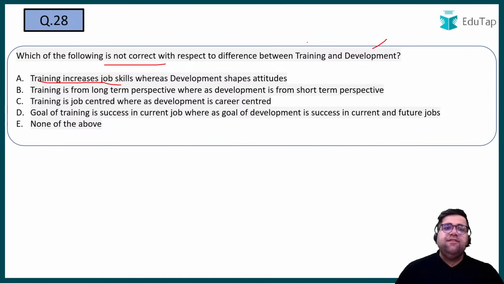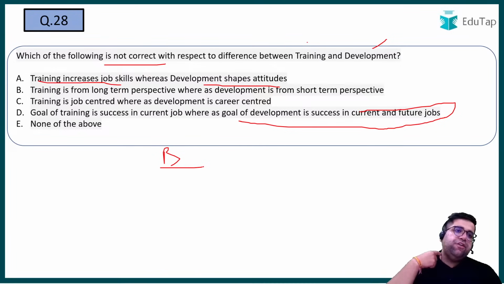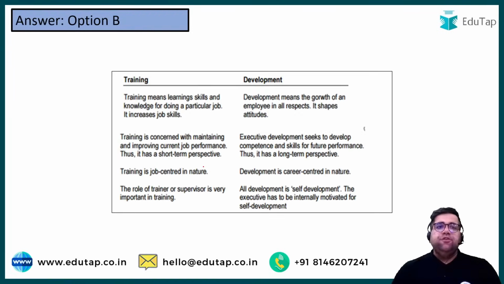Training increases job skills whereas development shapes attitude. Training is long-term perspective where development is short-term. Training is job-centered where development is career-centered. The goal of training is success in the current job, whereas the goal of development is success in the current and future jobs. Right. So definitely B looks incorrect, because training is not short-term. So B is the answer.